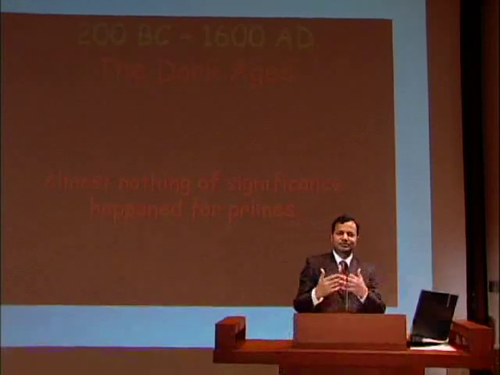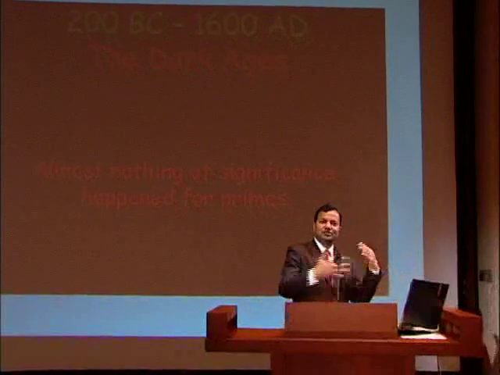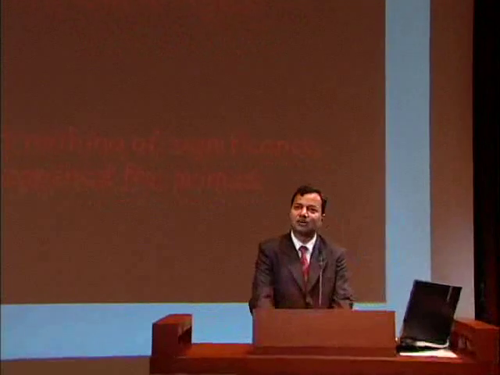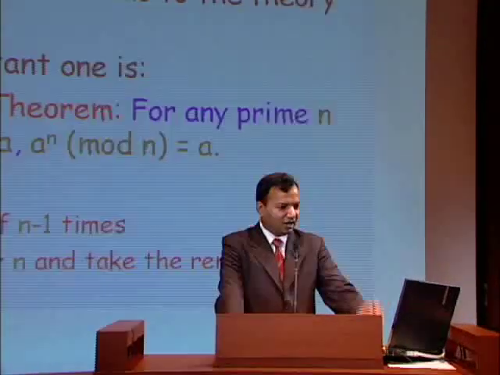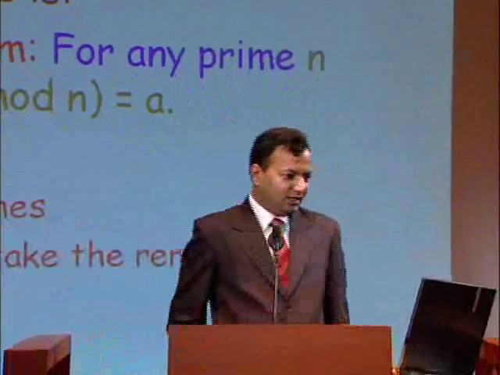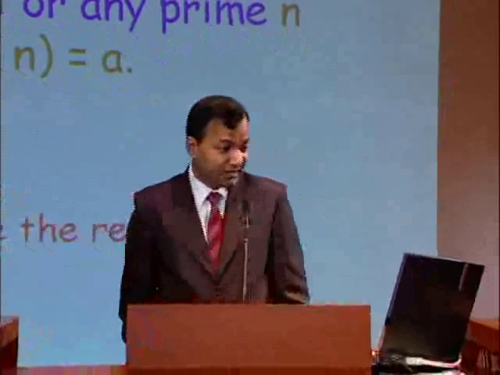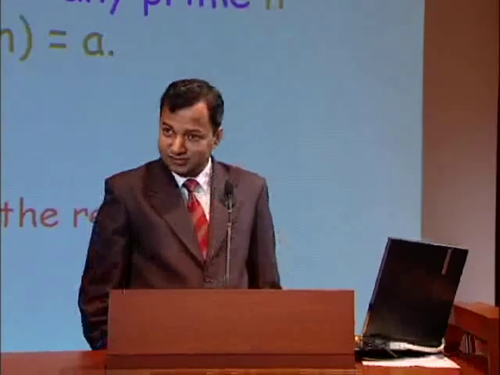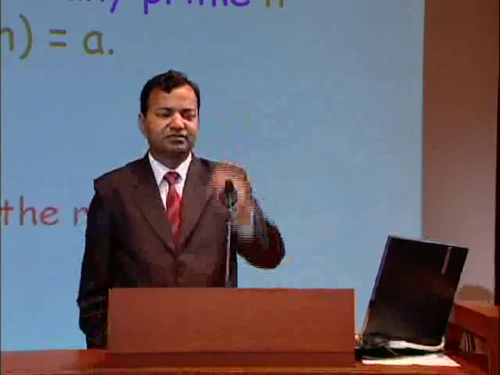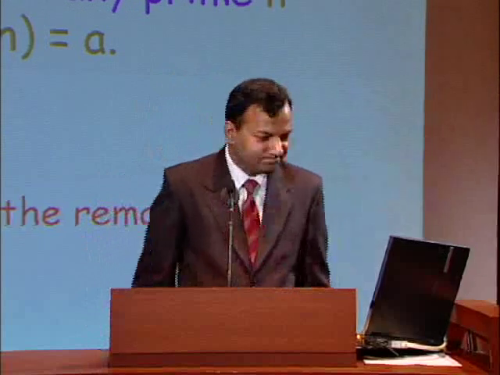And then suddenly, as if the gates opened of something which was being held up for a long time, there was great progress made on prime numbers. The first contributor was Pierre de Fermat. He is famous, of course, for his last theorem. But there is a very simple result that he proved, and it's a very elegant result. It's referred to as Fermat's little theorem.